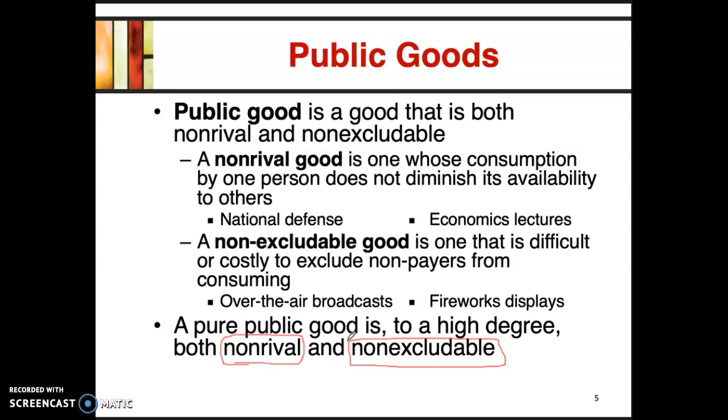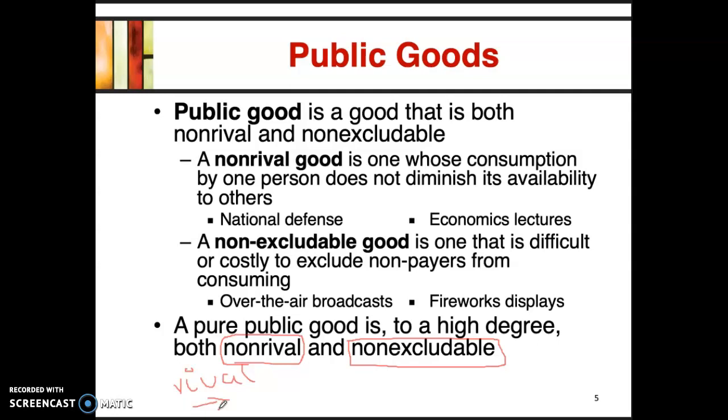At this point, I want to talk about a rival good. A rival good is any good where me using it prevents other people from using it. When I consume the good, it prevents other people from consuming the good as well.